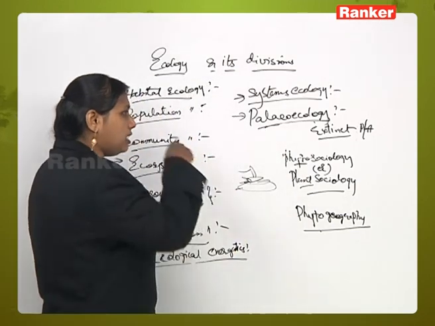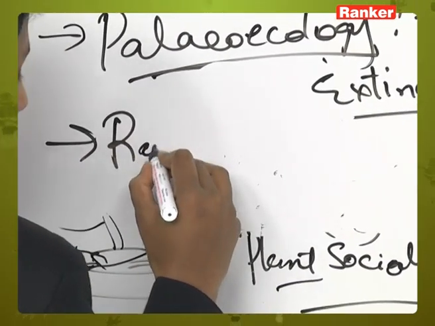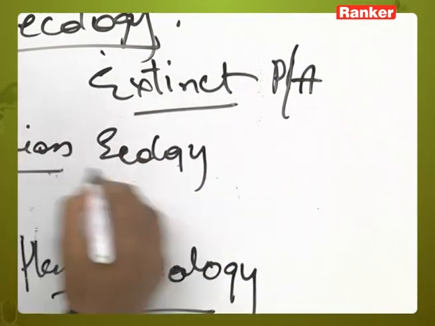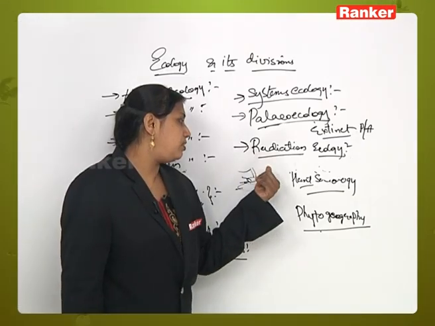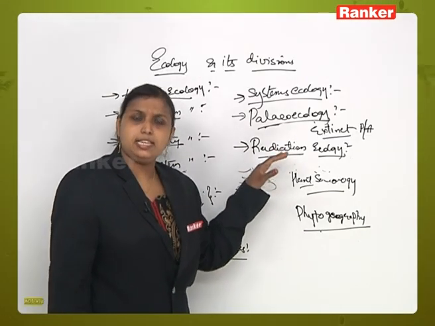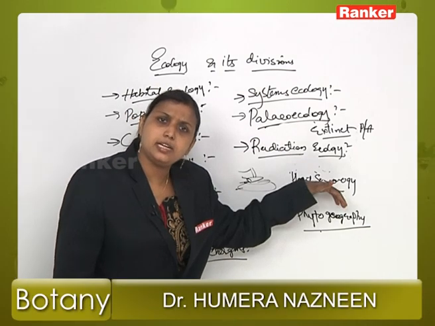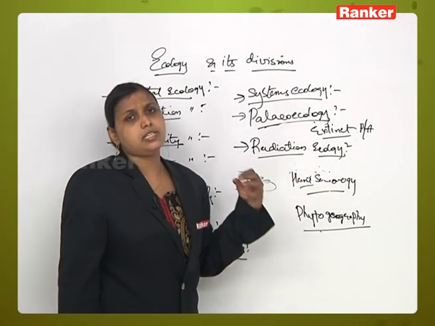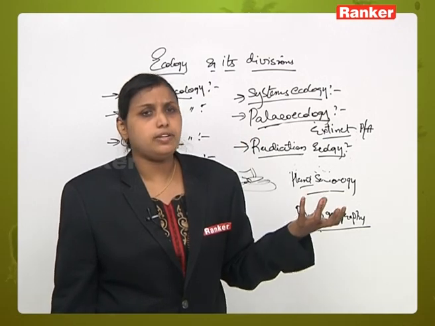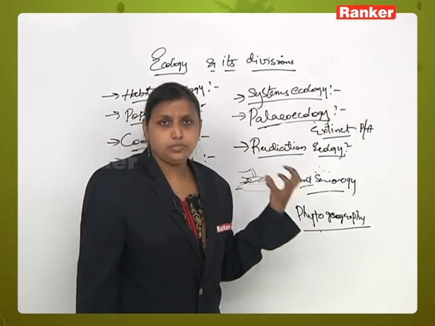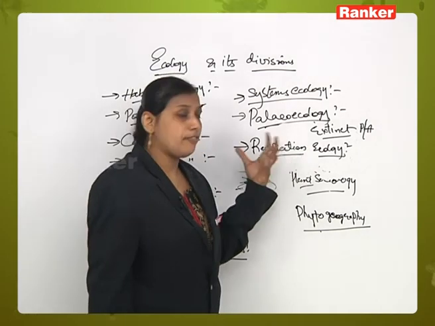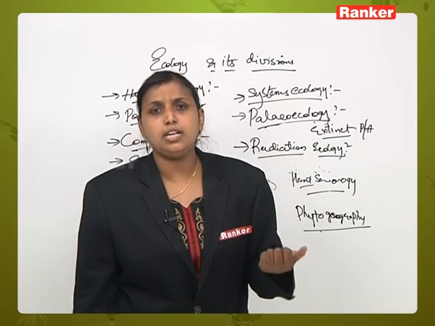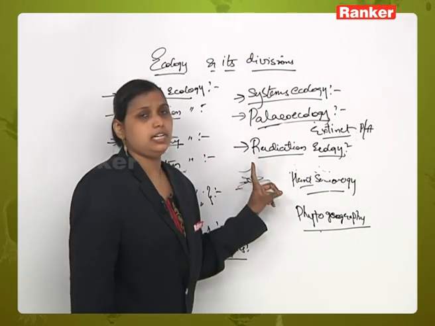Okay. Now the next one is radiation ecology. In radiation ecology we will study radioactive substances and their radiations and their effect on the organism and the environment in which that particular organism is growing. If there is some radioactivity or radiations, how they affect that particular organism, and how that organism contributes to changes in the environment. That type of study is done under radiation ecology.